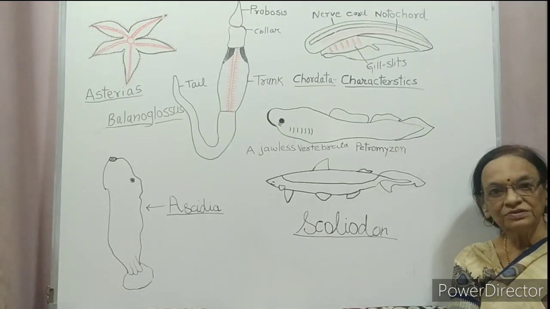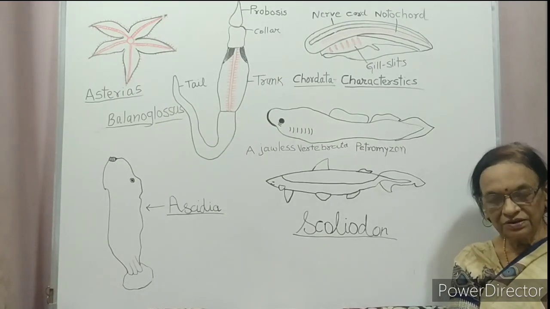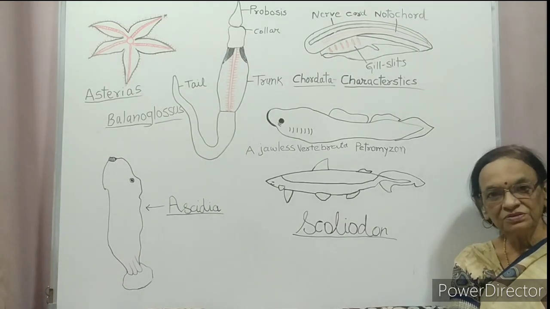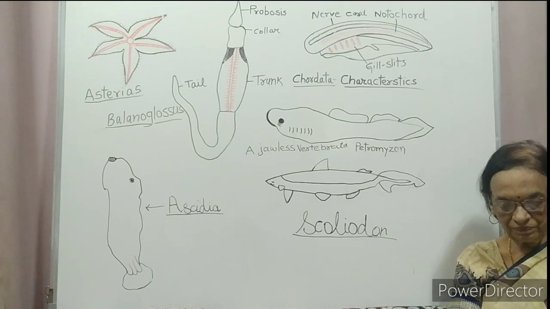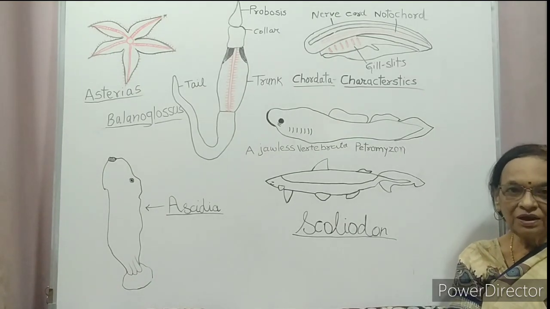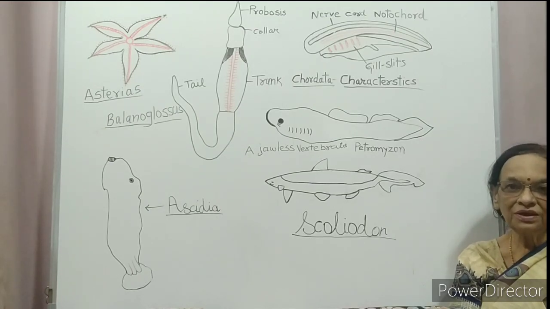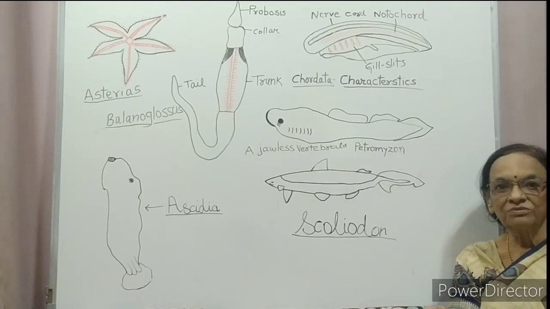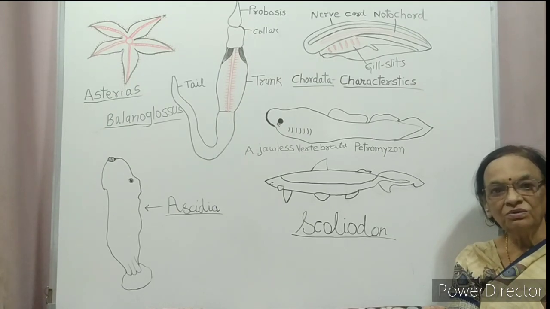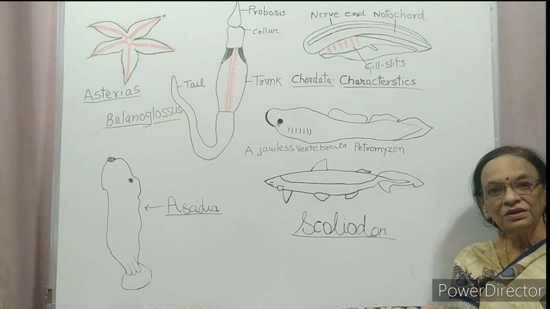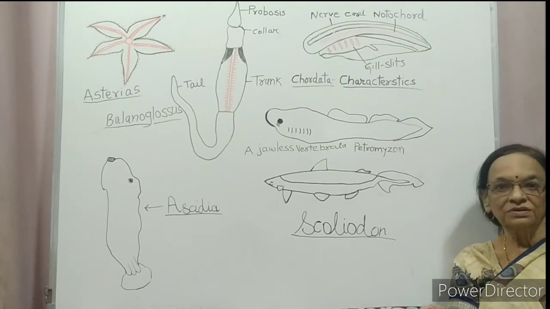Fertilization is external. Development is indirect with free swimming larvae. So, Echinodermata is a unique group of marine animals which have spines all over the body developing from their endoskeleton.